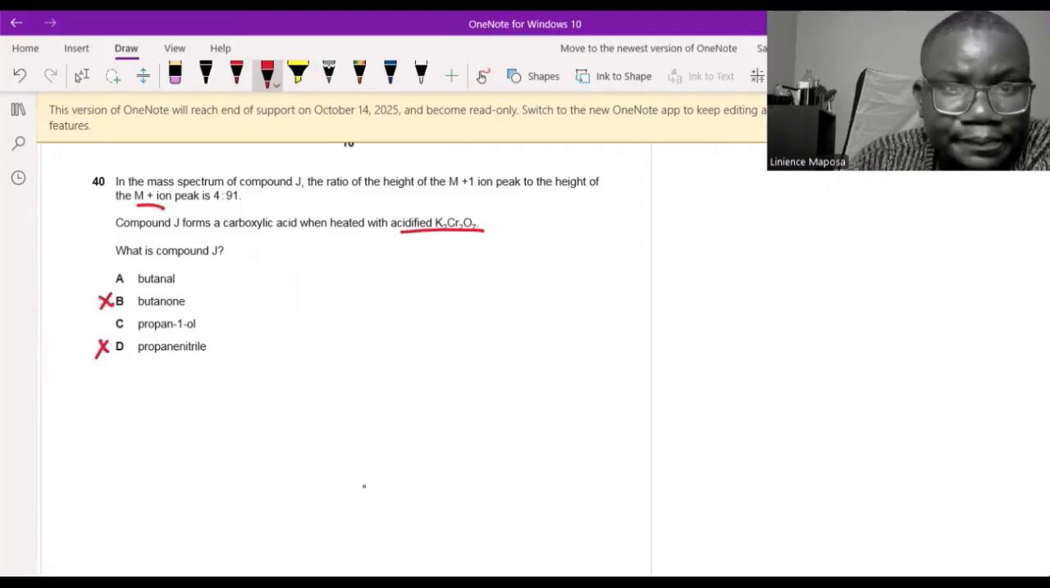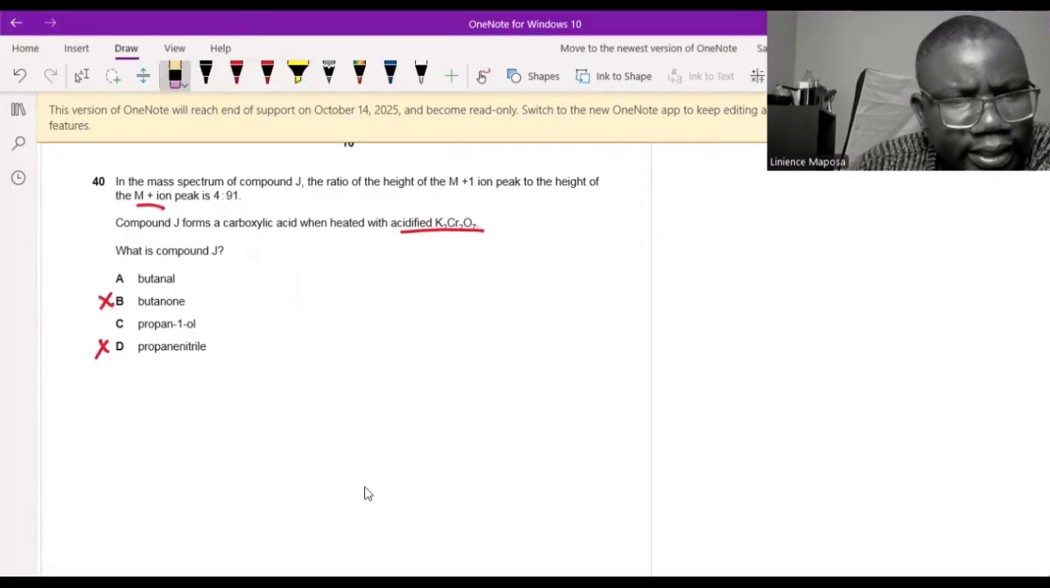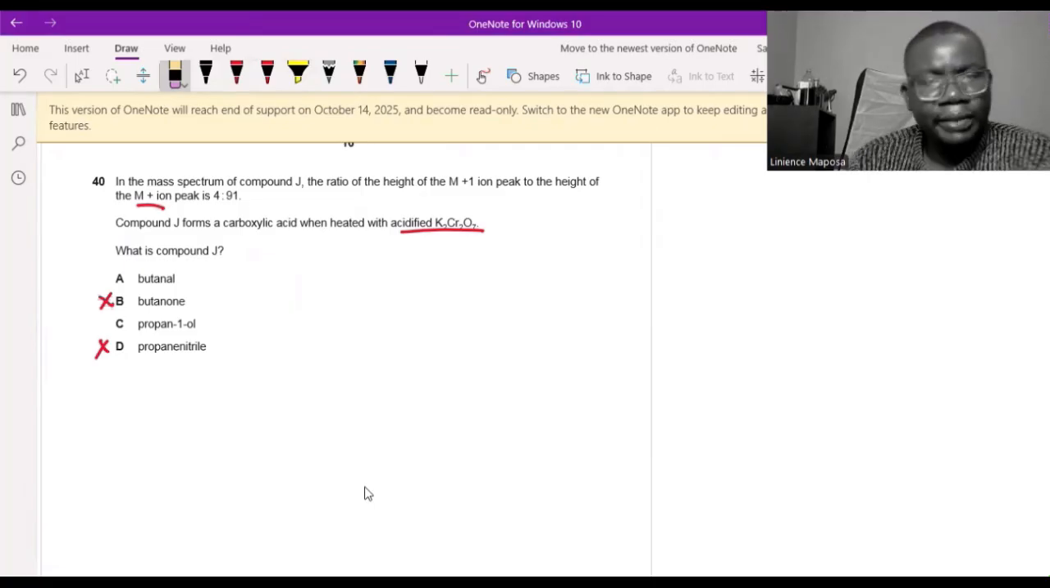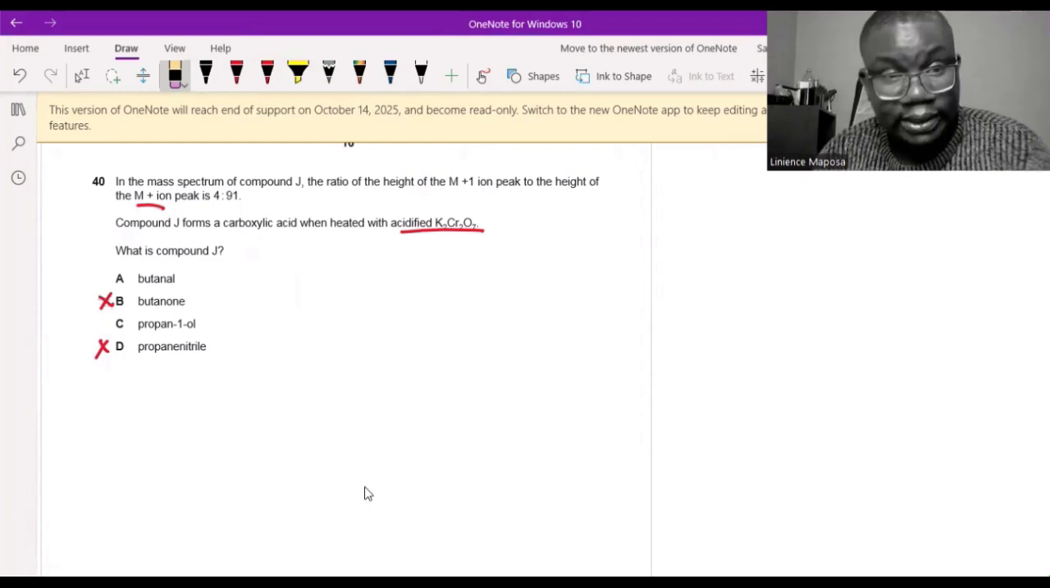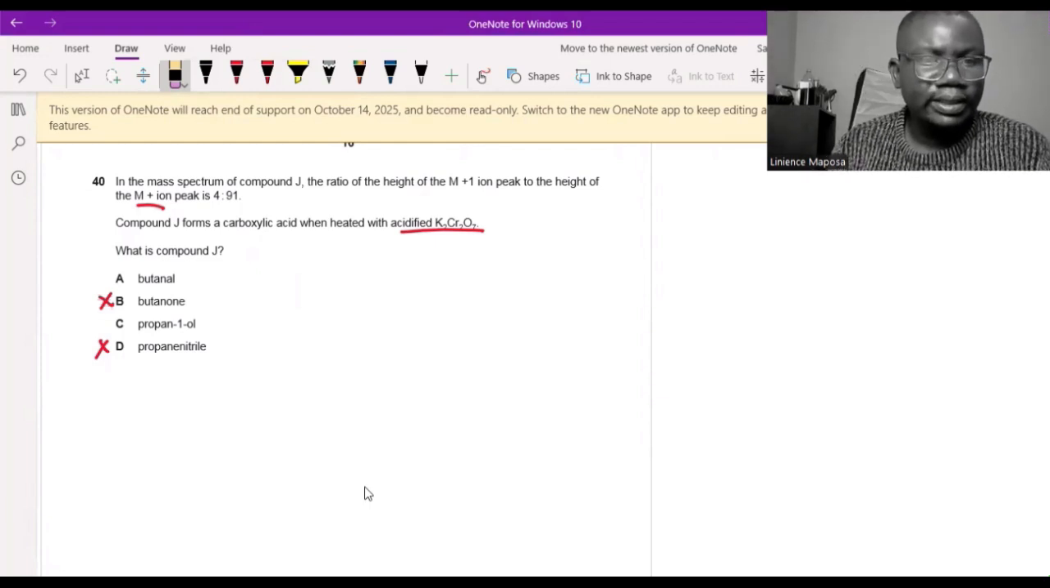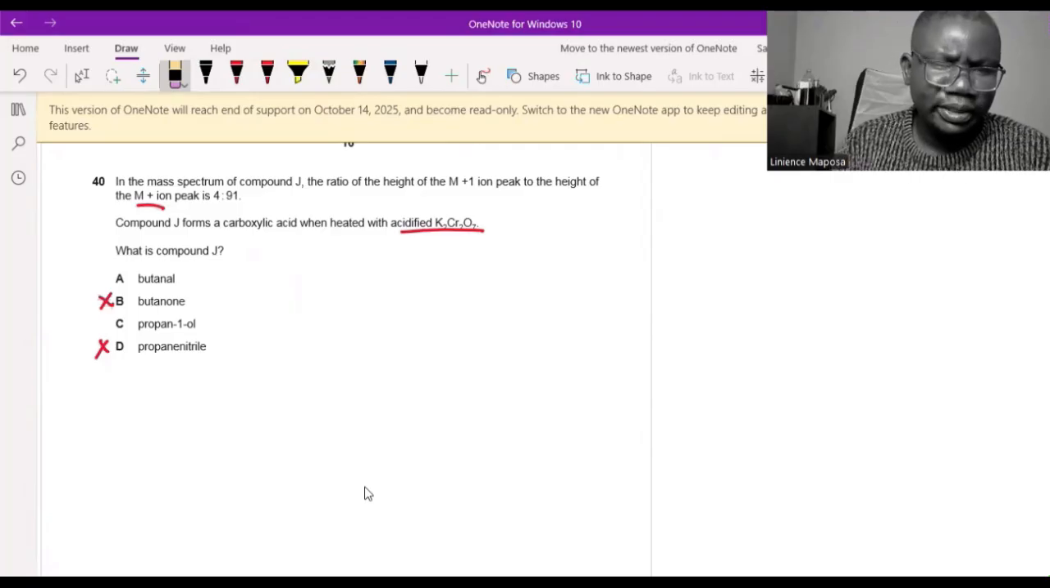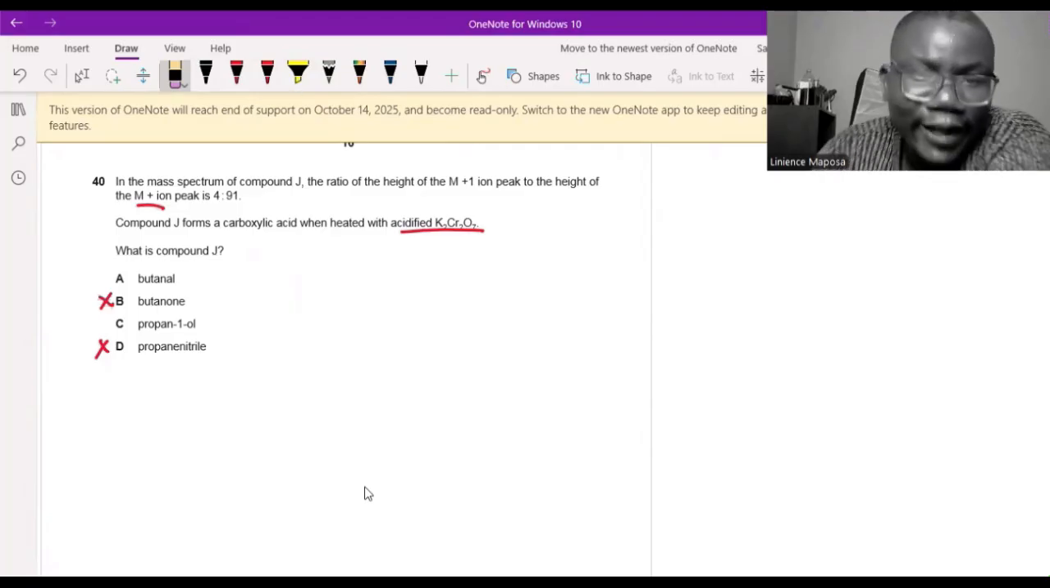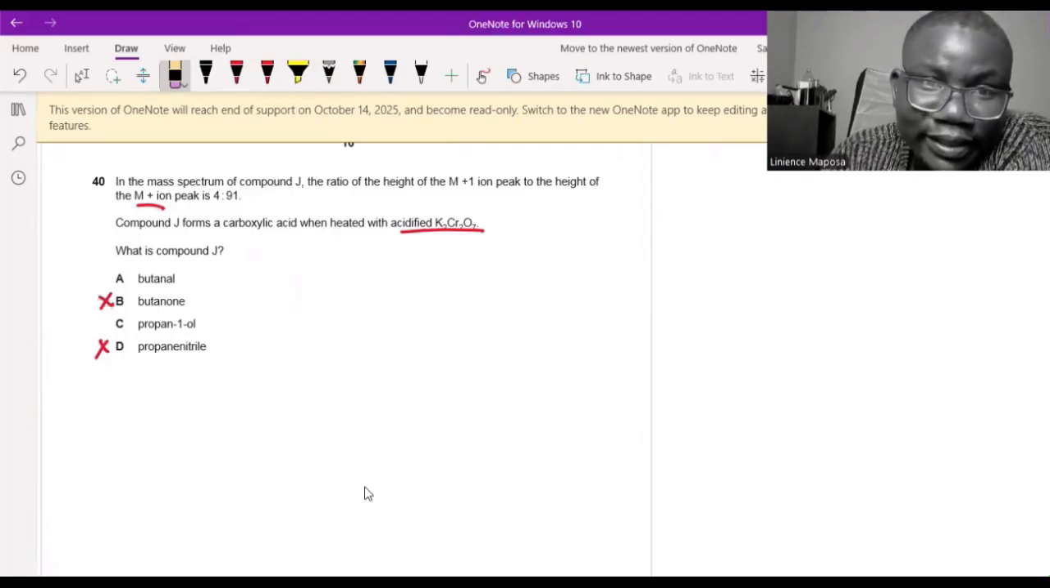Let's look at A and C now. A is an aldehyde. Can you oxidize an aldehyde to a carboxylic acid? Yes, you can, because remember, you oxidize a primary alcohol to an aldehyde, then an aldehyde to a carboxylic acid. So A is possible. C is a primary alcohol because the OH is at position 1, so also can be oxidized. So this chemical observation is not going to help us. Maybe we need that information above.